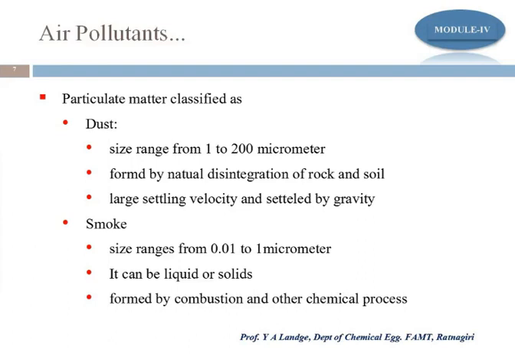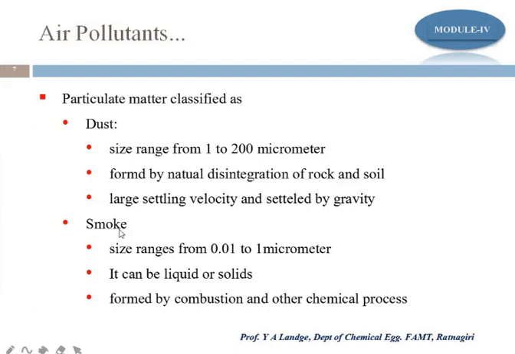With the help of unit operations, we may use the jaw crusher, the grinder, or the ball mill. When disintegration takes place, when the rocks or the soil are split, they form dust, small size particles. These have high density and can easily settle down. For that we can use a unit operation like the gravity settler, because it has a large settling velocity and we can capture them.